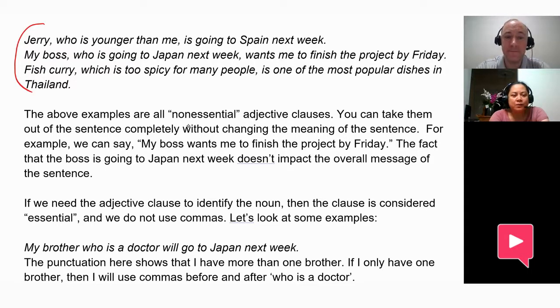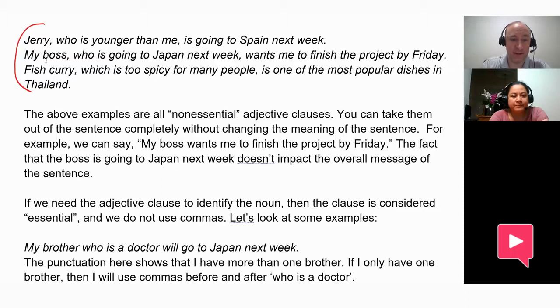My boss, who is going to Japan next week, wants me to finish the project by Friday. Good. And the last one? Fish curry, which is too spicy for many people, is one of the most popular dishes in Thailand. Good. So again, all of these non-essential adjective clauses, you can take them out of those sentences and the meaning is the same.